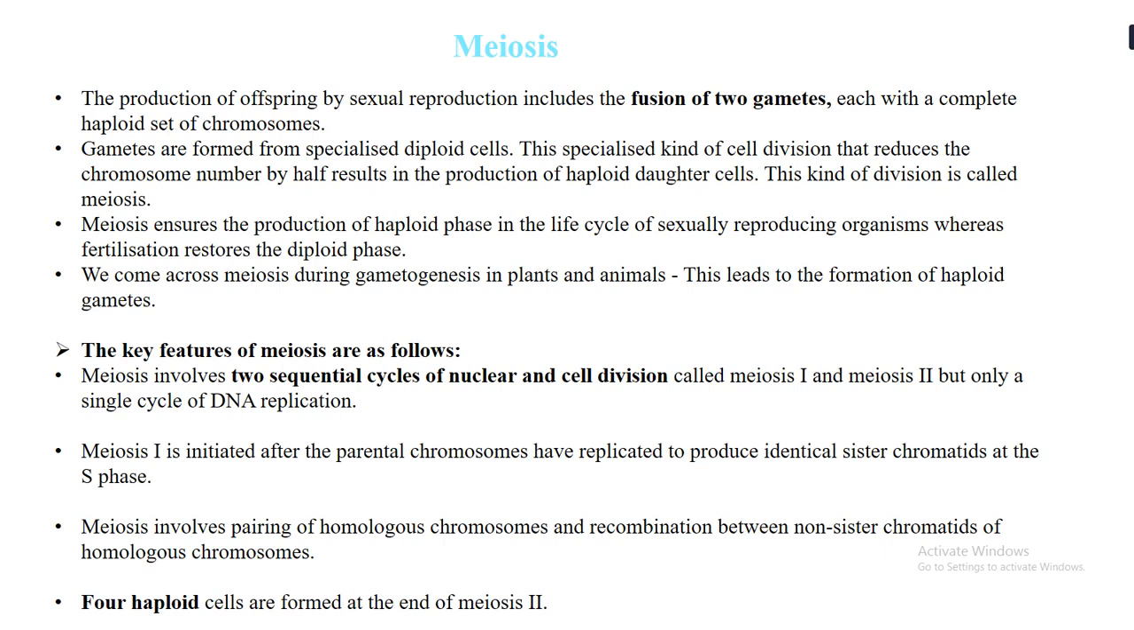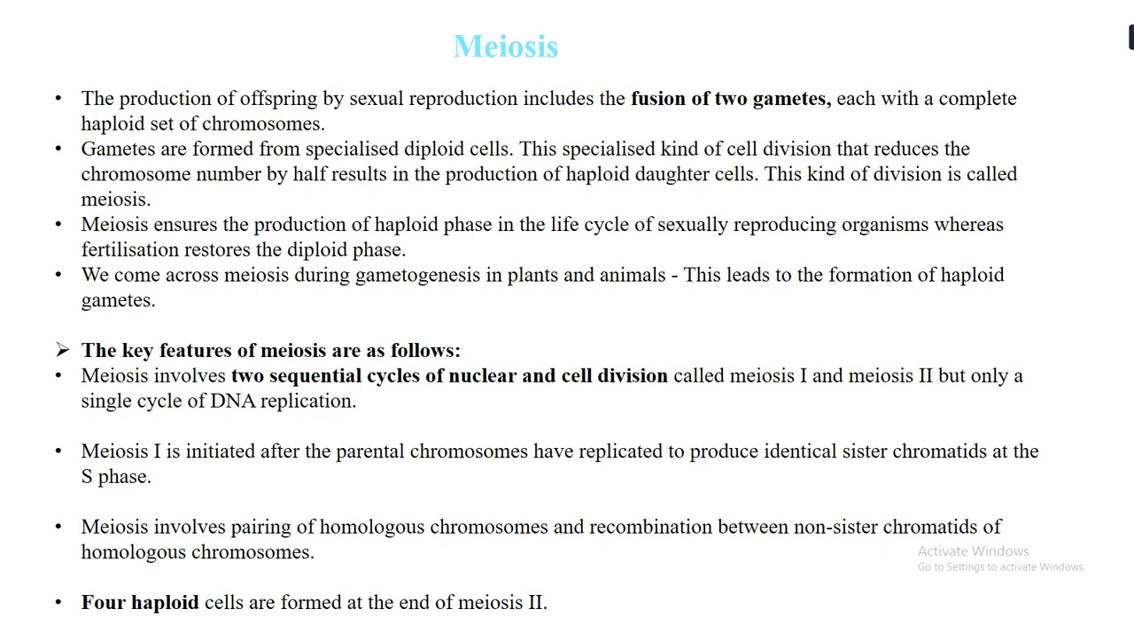Meiosis is divided into two parts. The first phase, meiosis 1, is initiated after the parental chromosomes have replicated to produce identical sister chromatids. That happens in S phase, which we studied previously. If you remember, in S phase there is synthesis, that is, replication of identical sister chromatids. After this replication, meiosis 1 is initiated.